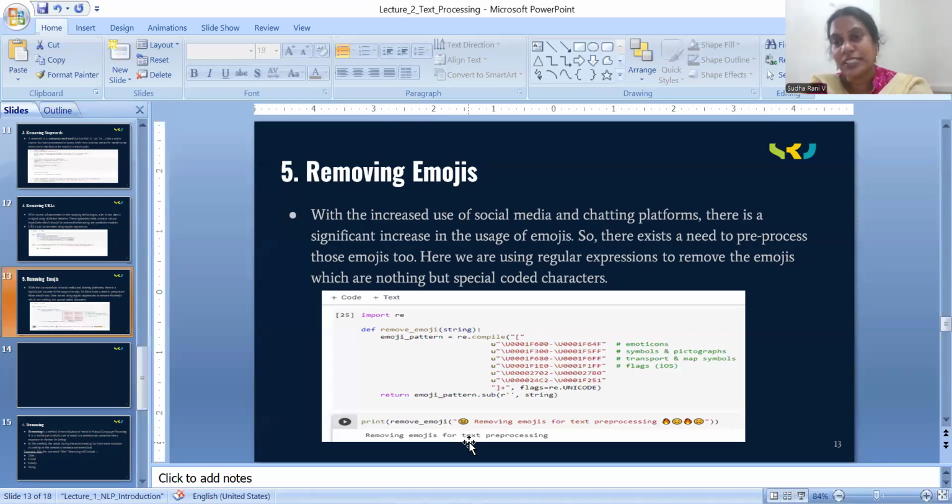So what is the need to remove the emojis? It is to filter the noise. As we discussed, text pre-processing in NLP is to remove the noisy, unnecessary data and to filter the clear data. So that's why removing emojis is also done by using the function remove emoji.